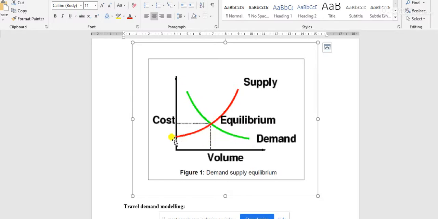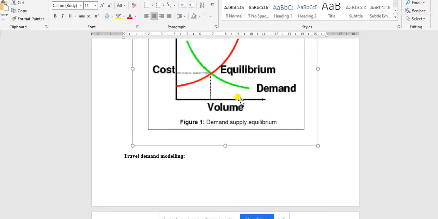But in case of the supply function, as we already said, the supply curve is totally dependent on the cost, and here the cost is not in monetary terms. We cannot calculate this cost in transportation engineering in monetary terms.